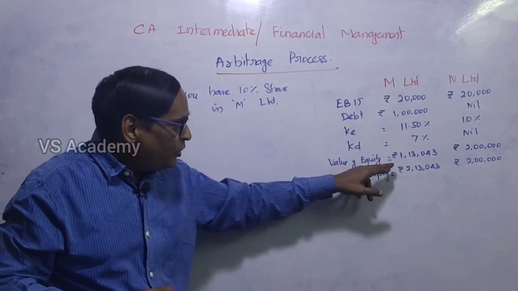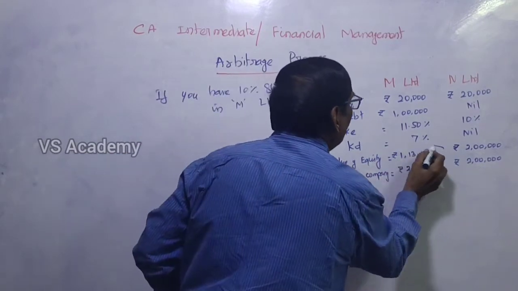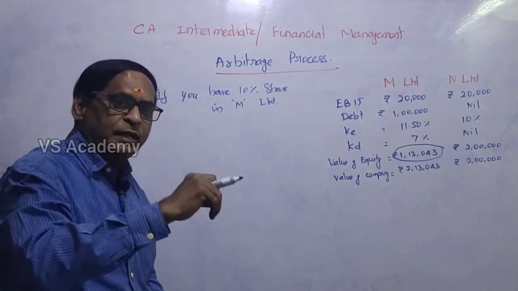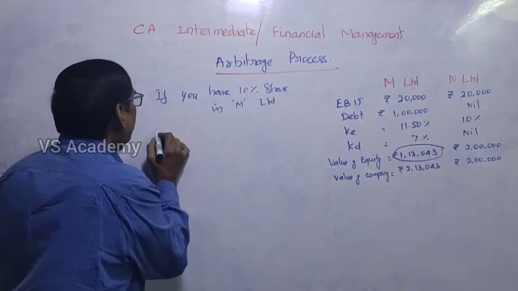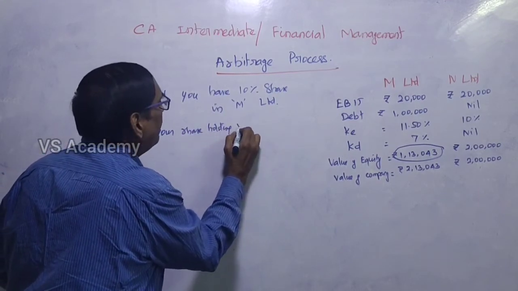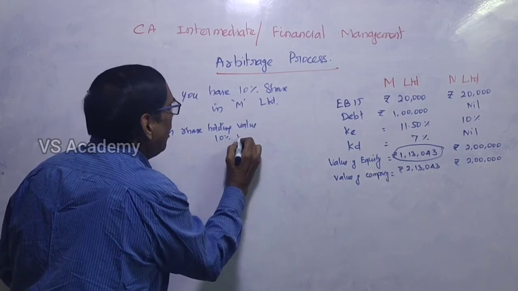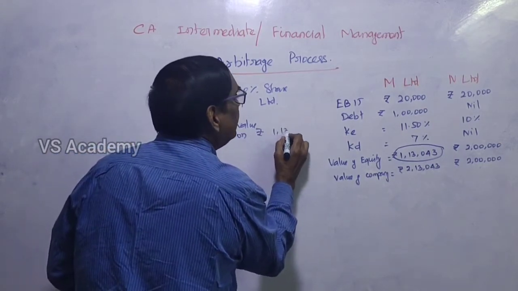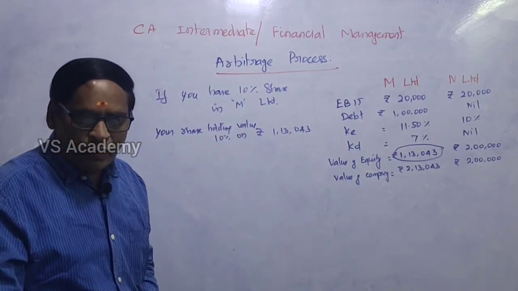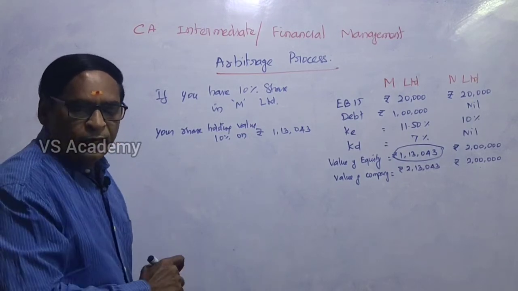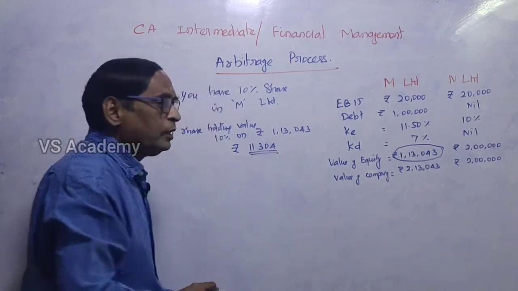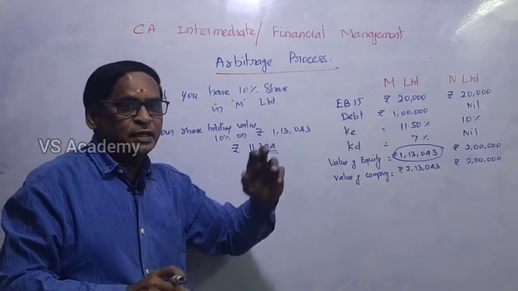Actually, the value of equity is 1,13,043 rupees, the total value. For example, if you have a 10% holding in that company, your shareholding value is 10% of 1,13,043. That will come to around 11,304 rupees. It is your shares' value in M Limited company.